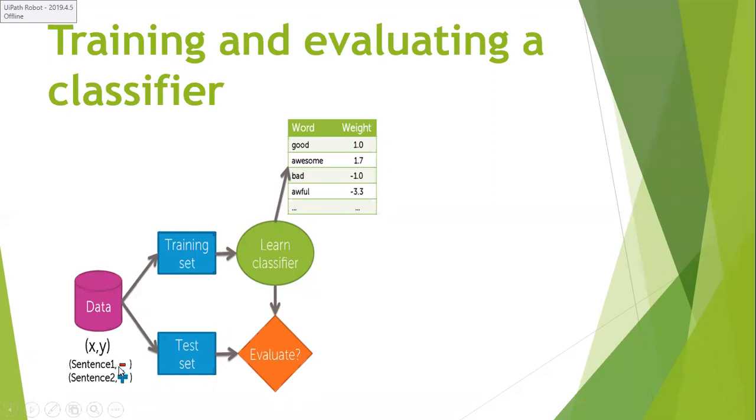The training set goes as an input to the linear classifier. This classifier will take the help of the sentence word weights, and it will get trained. Whether it is trained properly or not will be evaluated with the help of the testing set.